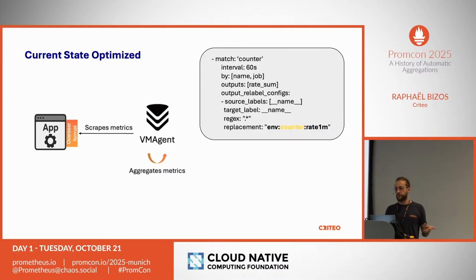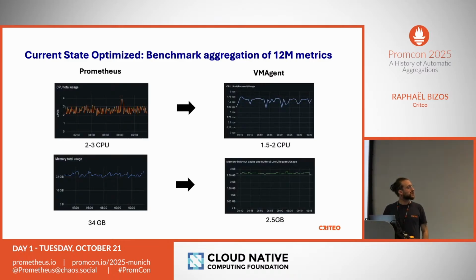So it's a good way to reduce the amount of metrics. We decided to give a shot, and we can see that just by the fact that we don't have this TSDB, it reduces a little bit of the CPU, but mostly it reduces the memory usage a lot. Those numbers should be taken with a bit of caution. Our benchmark was a bit naive. We just threw the two systems at the same metrics and the same aggregations. It might be affected by the kind of aggregation that you make. And also we can optimize Prometheus a little bit, like we can reduce the head chunk size.